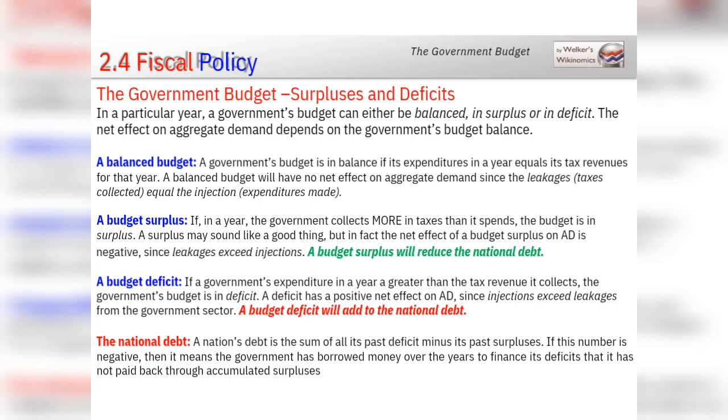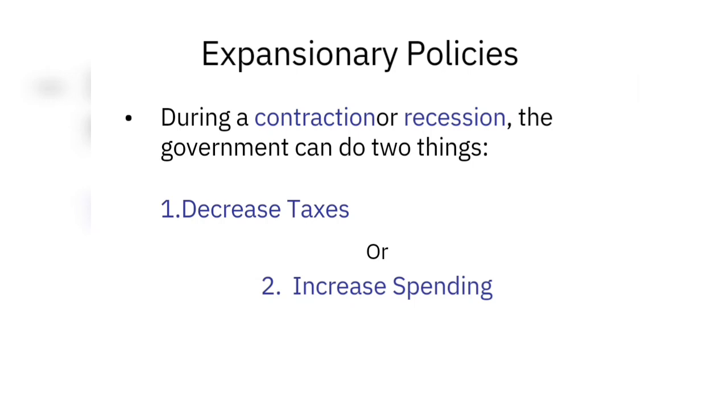A government budget is in surplus if tax collected in that year is greater than the expenditure of that year. A government budget is in deficit if the expenditure of that particular year is greater than the tax collected in that year. The budget deficit will add to the national debt.